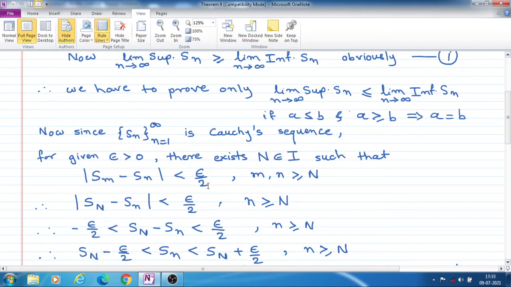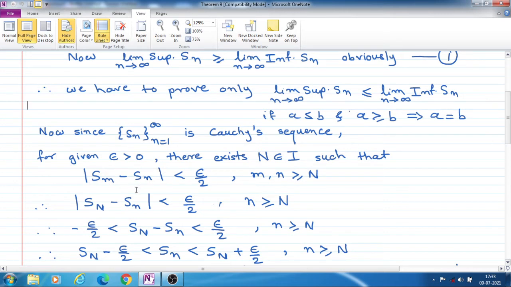We can take epsilon by 2 here, and this is for m and n greater than or equal to capital N. For each epsilon there is a different capital N. For a given epsilon there is a capital N; if we change epsilon, capital N will change.